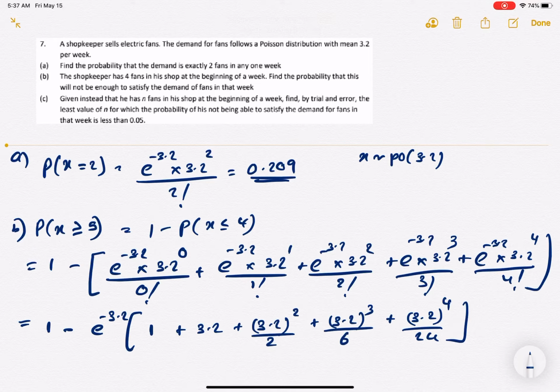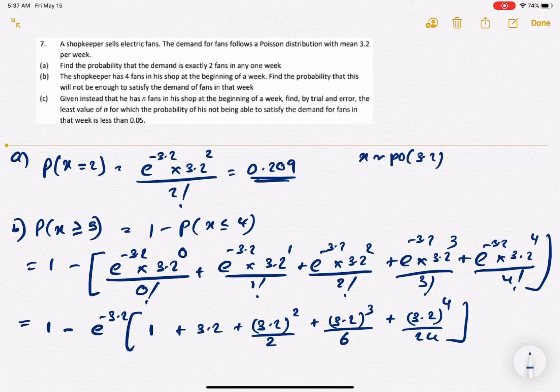Let me also explain an easy way to enter this into the calculator. Normally I enter 3.2 into my calculator and press the equal sign first. Now it's e to the power of minus answer, then I open up brackets and add 1 plus answer squared over 2 plus answer cubed over 6 plus answer to the power of 4 over 24, and then I close brackets.